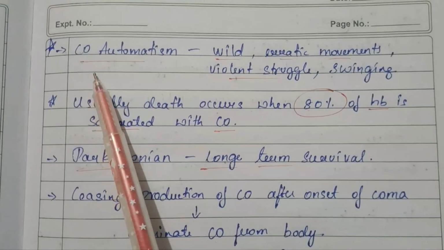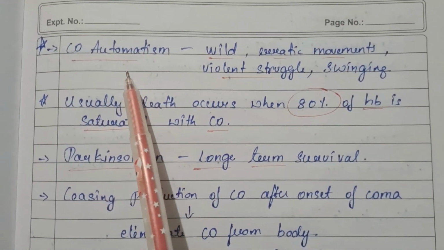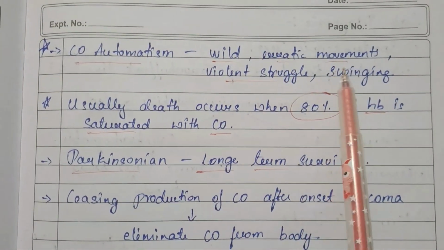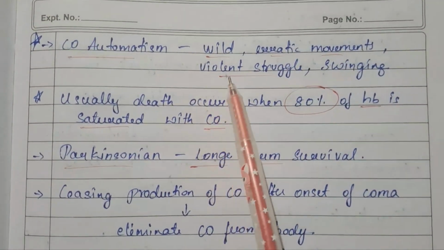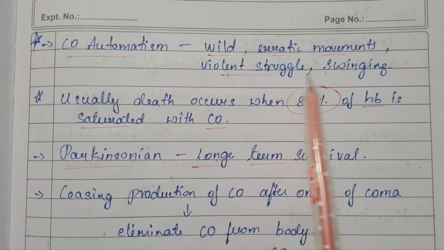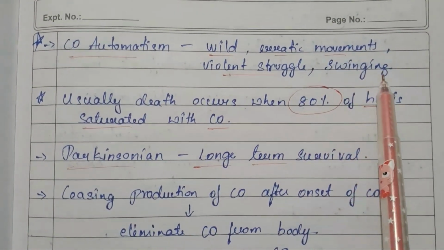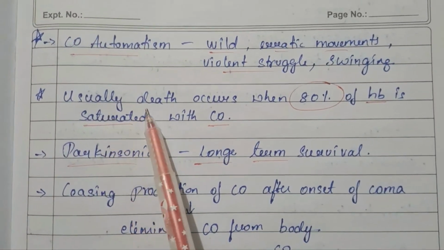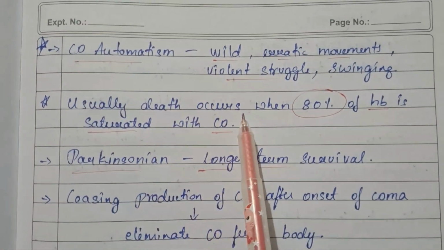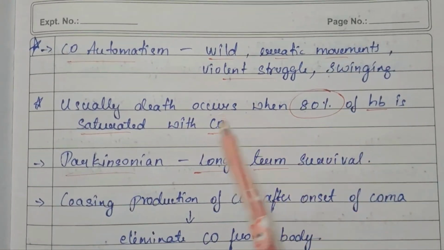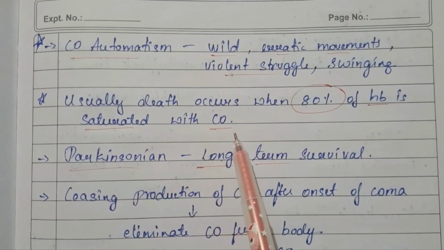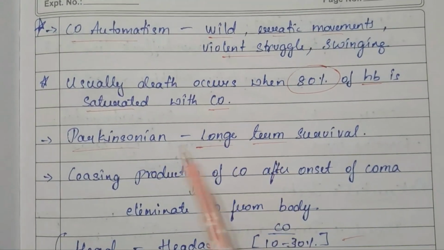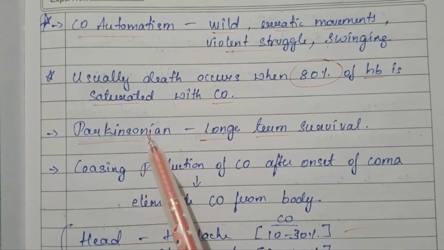Next is carbon monoxide automatism. Here it tells about the wild, erratic movements and the expression of a violent struggle of the patient. Swinging is also seen in the patient. Next, it says that death occurs when 80% of hemoglobin is saturated with carbon monoxide. Next, long-term survival is seen with Parkinsonism.